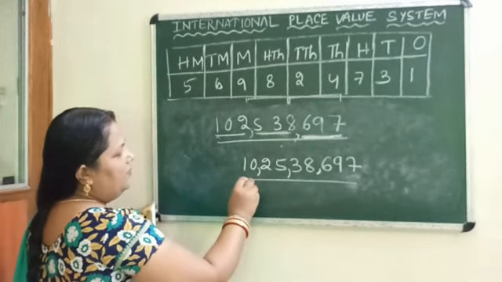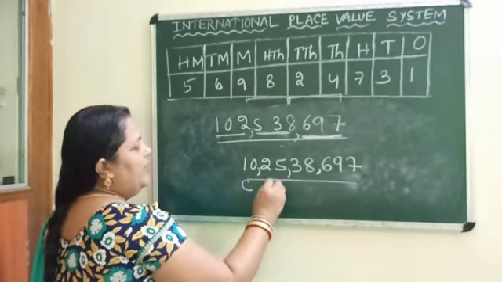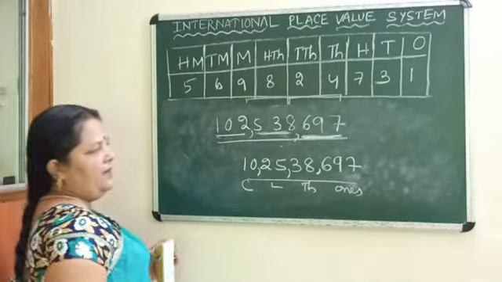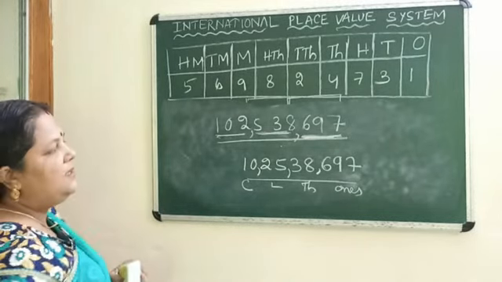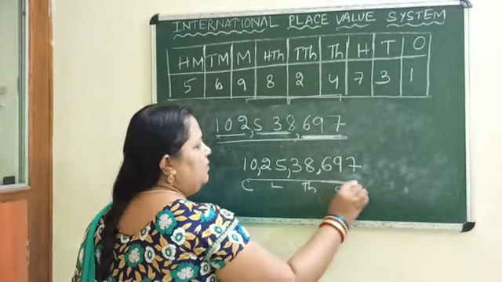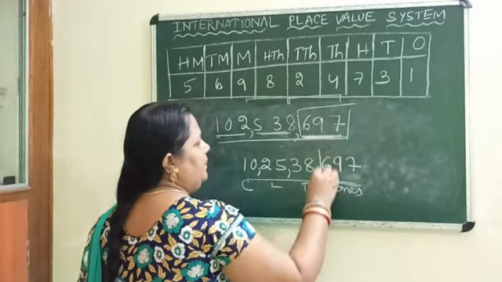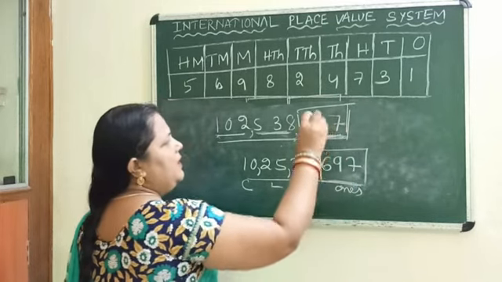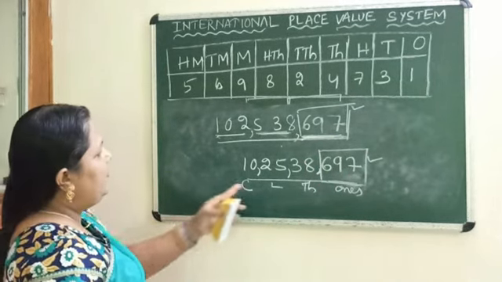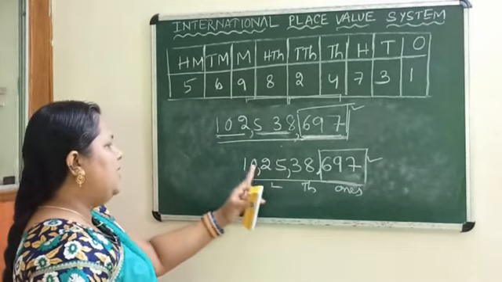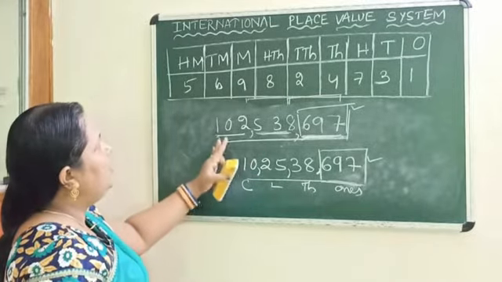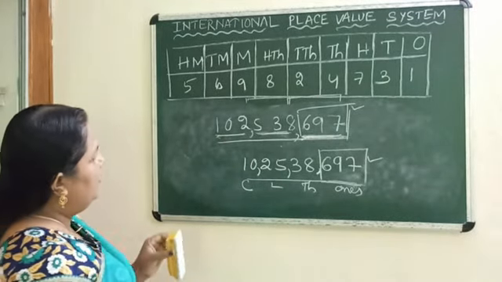Here, 102,538,697, but here what will you read? 10 crore 25 lakh 38,697. So what similarities are you finding? The first group in both cases is the same. Yes or no? This ones group is the same in the Indian system as well as the international system. Then here 1000, lakh and crore, but here 1000 and million. This is the difference between these two place value systems.